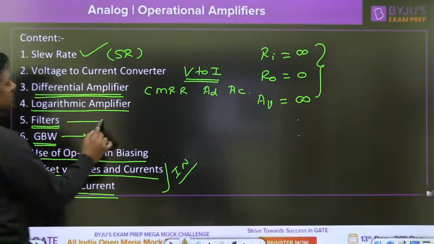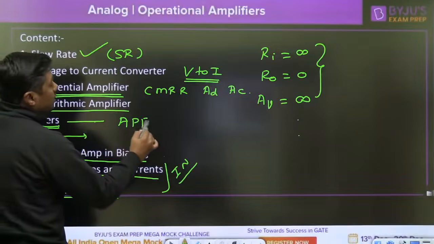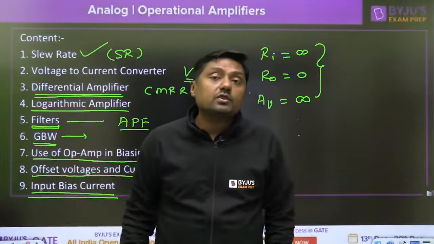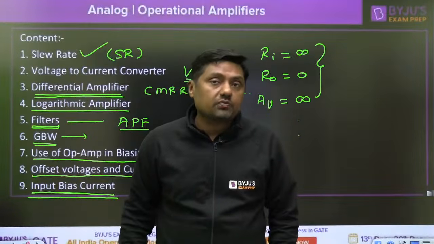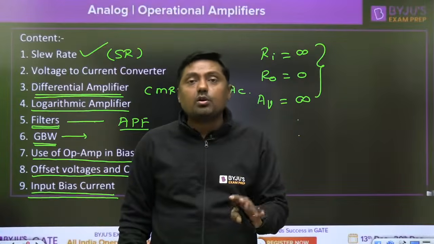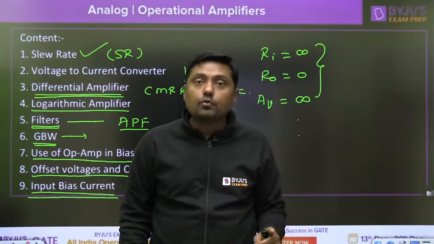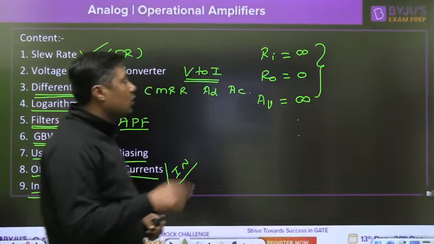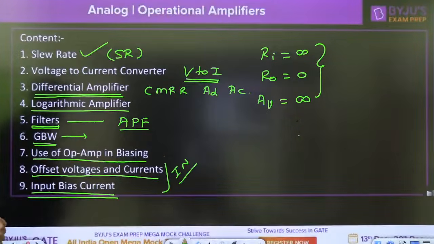If you want an idea about the all pass filter, in today's mock test I have discussed one question on it. On my Telegram channel, Electronics by Sanjay Rathi, I have uploaded the PDF. Go through that and you will get the idea about what its use is, and I have already solved one MSQ on the all pass filter.